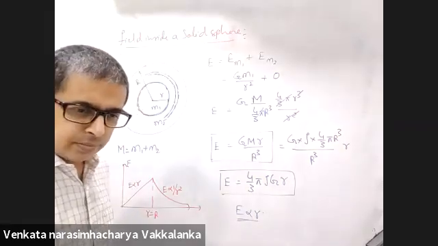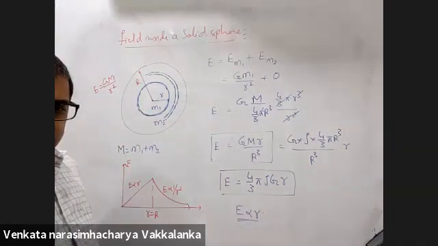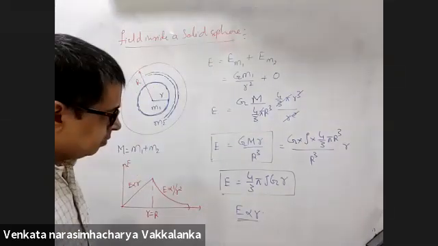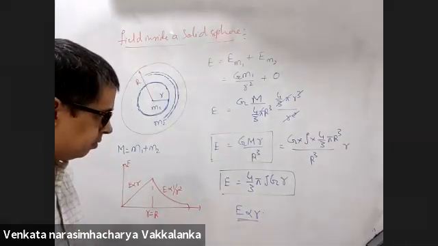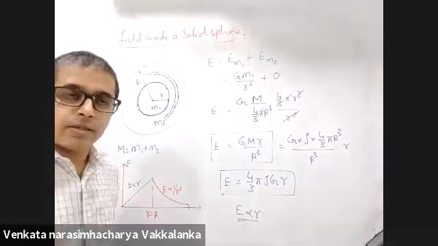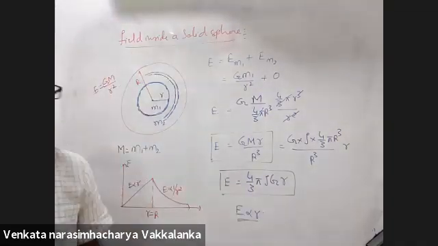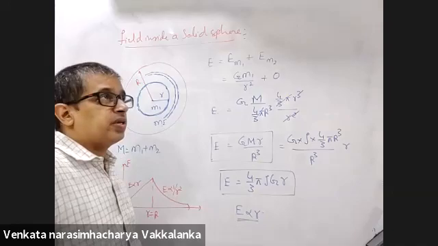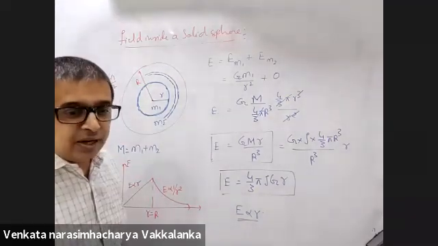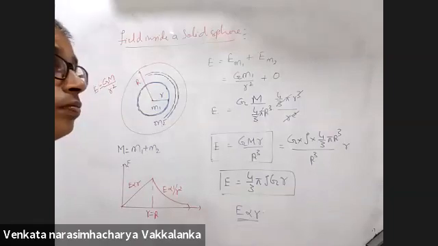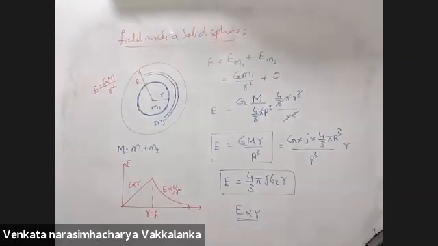So I wanted to confirm something. Inside a shell, the potential remains constant, field is zero, and outside it varies, right? Right. Inside the shell, whatever is the potential on the surface, everywhere inside it will be the same. Field inside a shell will be zero. So, sir, for M2, you were taking the point on the surface of M1, right? That's why for all thin spherical shells, it will be inside. Right. Okay, sir.